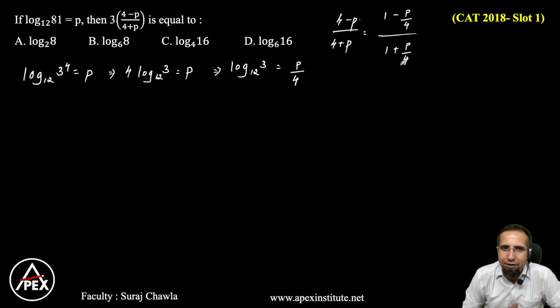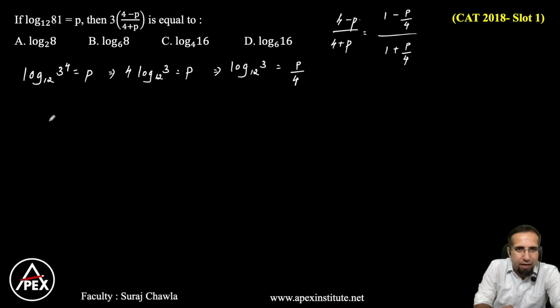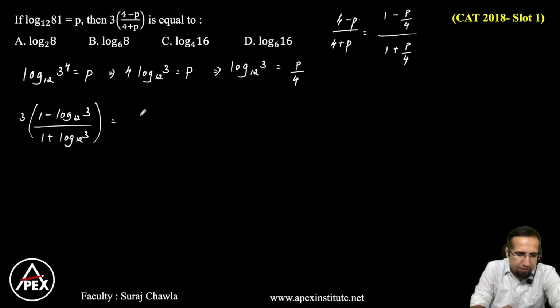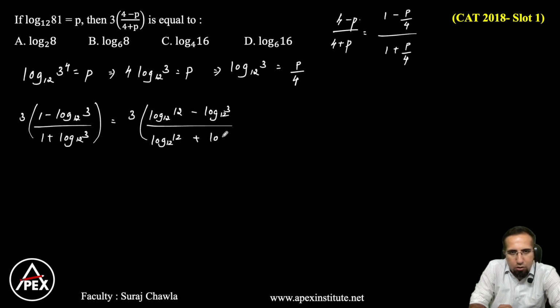Clear? This is a very interesting way to look at it. So if I can write on these lines, I can rewrite this as 3 into (1 minus log 3 base 12) divided by (1 plus log 3 base 12). Now 1 can be smartly written as log 12 base 12, so we get 3 into (log 12 base 12 minus log 3 base 12) divided by (log 12 base 12 plus log 3 base 12). The funda is simple, make the bases same.